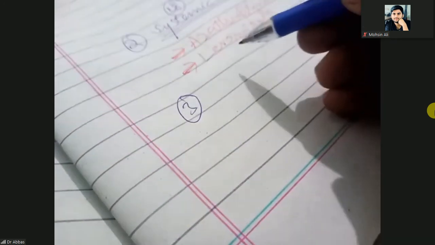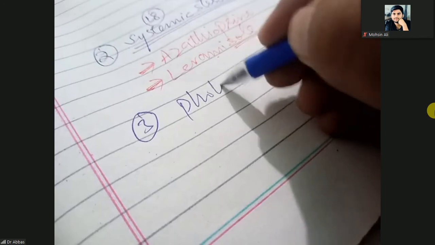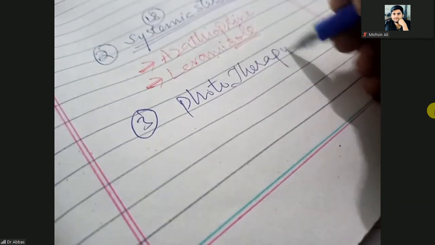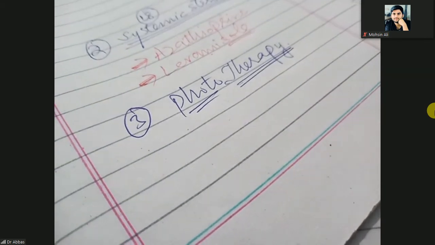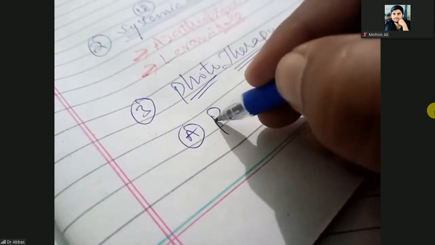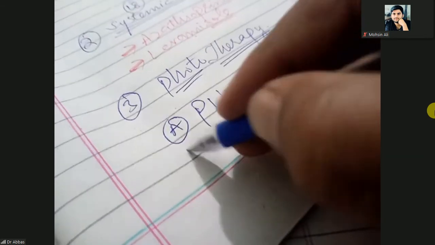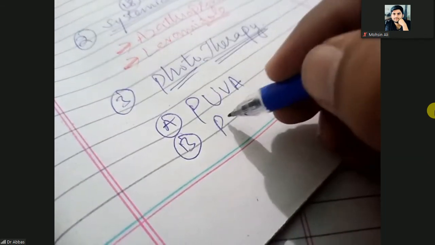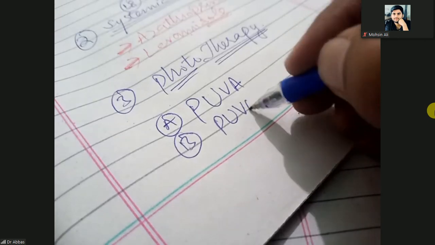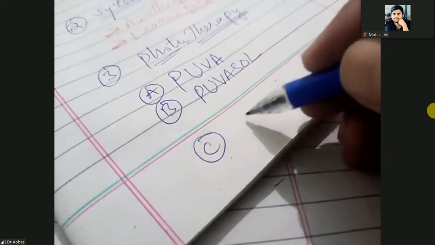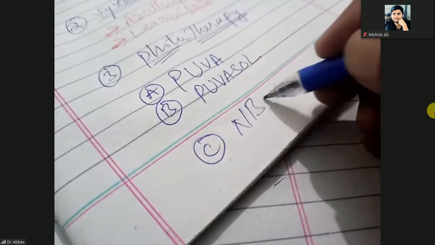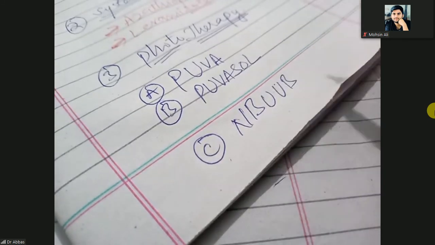And the third one is phototherapy. The third line of treatment is phototherapy. You can treat it with the help of light. So how can you use light for treatment purposes? The first is PUVA. The second type of light is PUVA sol, and the third type of light is NB UVB. I will discuss what is meant by PUVA.